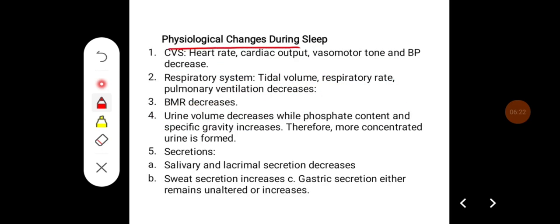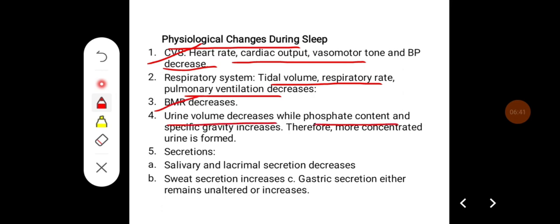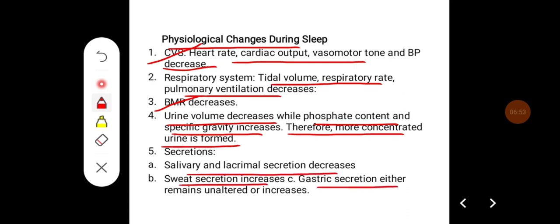Some of the physiological changes that occur during sleep are in the cardiovascular system: heart rate, cardiac output, vasomotor tone, and blood pressure decrease. In the respiratory system, tidal volume, respiratory rate, and pulmonary ventilation decrease. BMR decreases, urine volume decreases, while phosphate content and specific gravity increase, therefore more concentrated urine is formed. Amongst the secretions, salivary and lacrimal secretion decreases, sweat secretion increases, and gastric secretion either remains unaltered or it can increase.